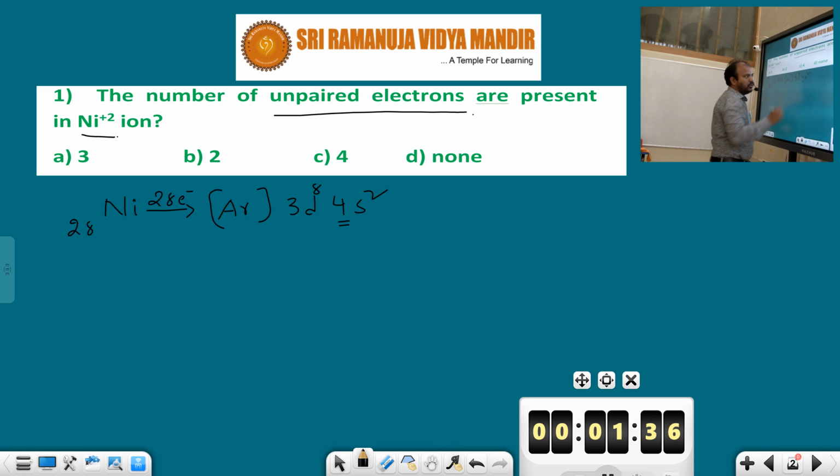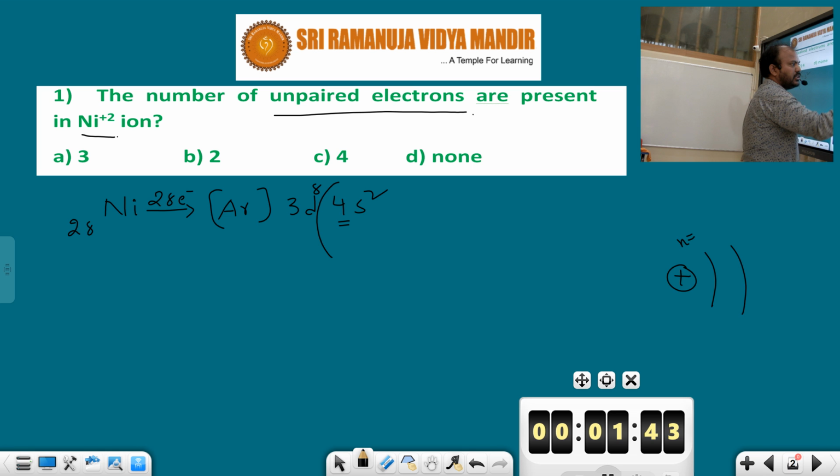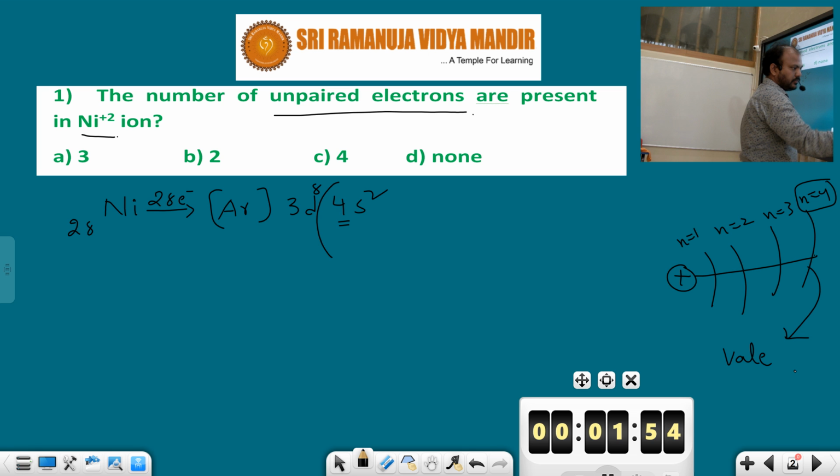Among the first, second, third and fourth orbits, which is the last orbit? The fourth orbit is the last orbit, and the last orbit is called the valence shell. Electrons present in that shell are called valence electrons.